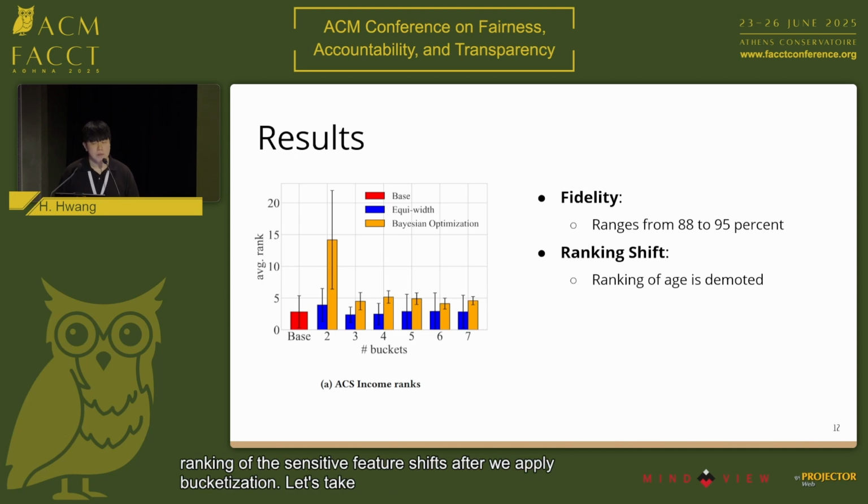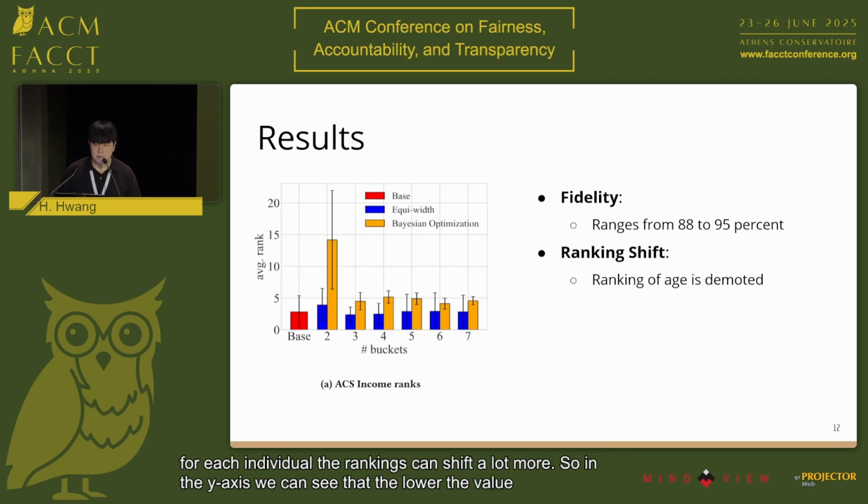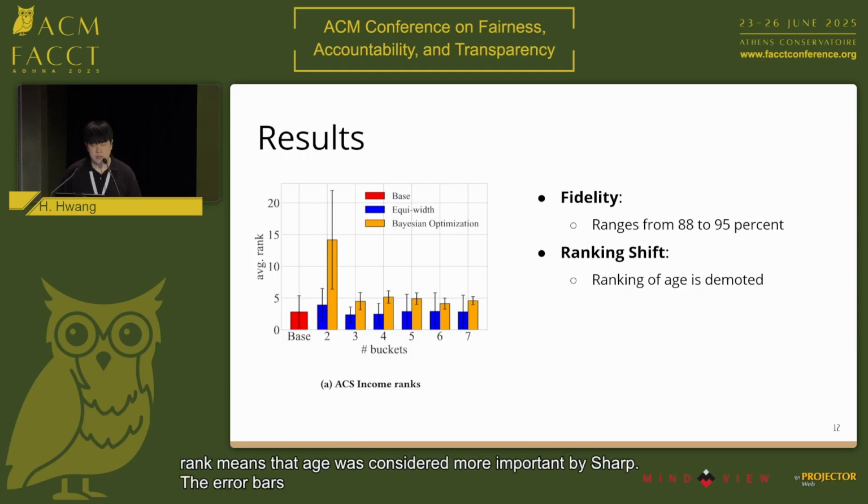Let's take a look at the general bucketization of age. On the y-axis, we show the average ranking of feature age across all test samples in 5-fold cross-validation. Note that we are applying the same bucketization on all the data that is being explained. So if we personalize attacks by generating bucket boundaries for each individual, the rankings can shift a lot more. On the y-axis, the lower the value or the rank, the more important age was considered by SHAP.